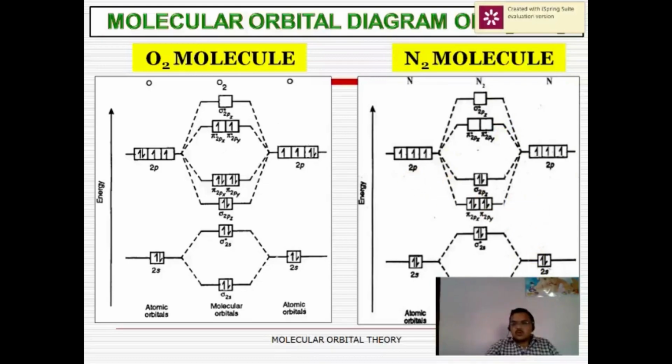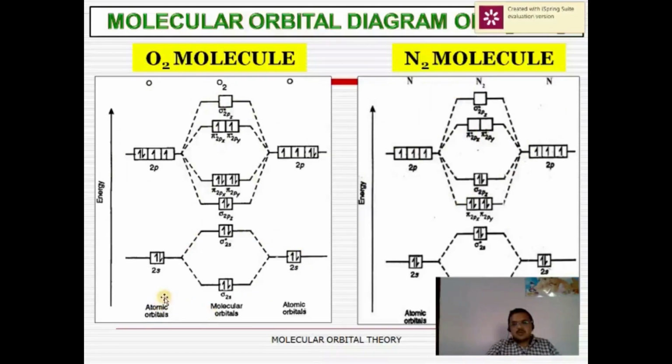Here, in the bonding molecular orbitals there are 2, 4, 6 and 8 electrons, minus 2 in antibonding. 8 minus 2 is 6, divided by 2 equals 3. It means that between the two nitrogen atoms there are 3 bonds; the bond order of the nitrogen molecule is 3.